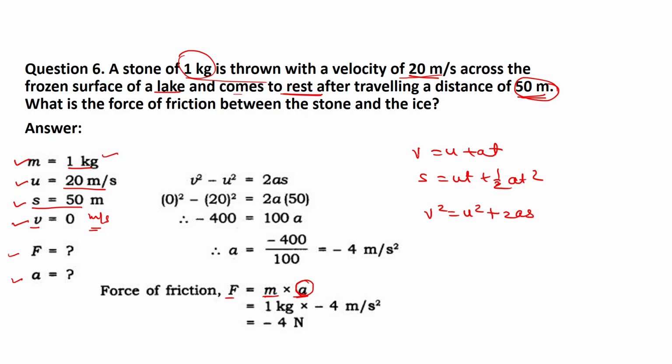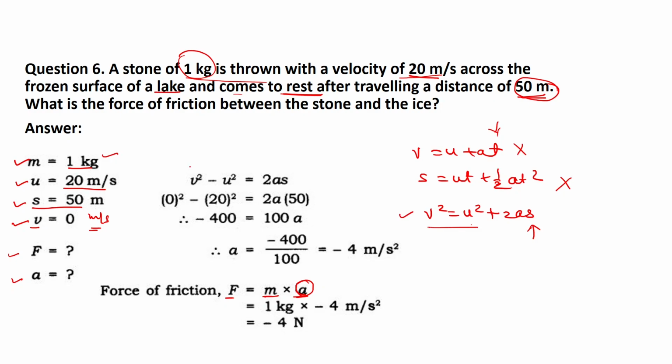Here the final velocity is given, initial velocity is given, but the time is not given, so I cannot use the first two equations because we don't have the value of time. Here no need to use the time value. So initial velocity u, final velocity v, and s are given, so I am going to use this equation. So let's use this equation.